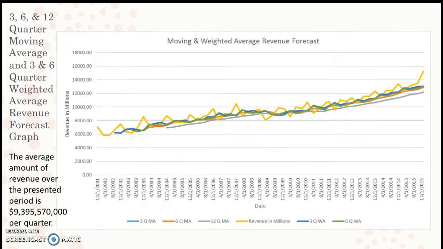This last graph shows the forecasted quarterly revenue using 3, 6, and 12 quarter moving averages and 3 and 6 weighted averages. All 5 methods seem to follow a similar trend that the original data presents, but with moving and weighted averages, there aren't any dramatic peaks and low points like the original data presents. Moving and weighted averages are smoothing methods that remove the random variations and show trends instead. The average amount of revenue generated over the presented period is about $9.4 billion per quarter.